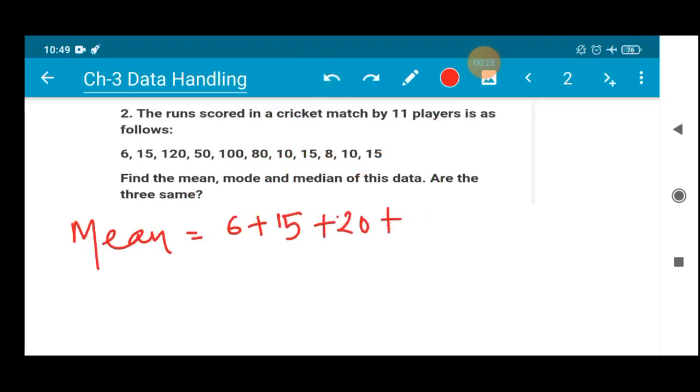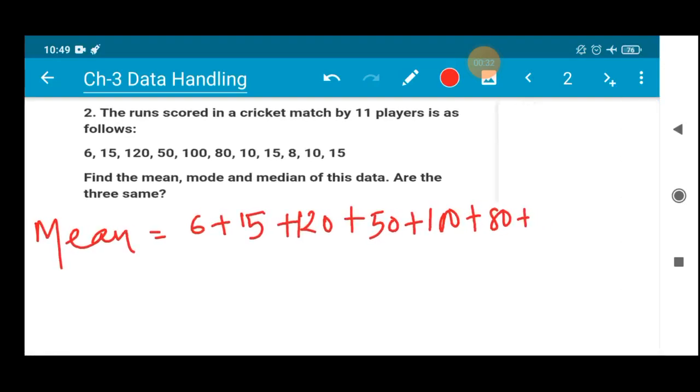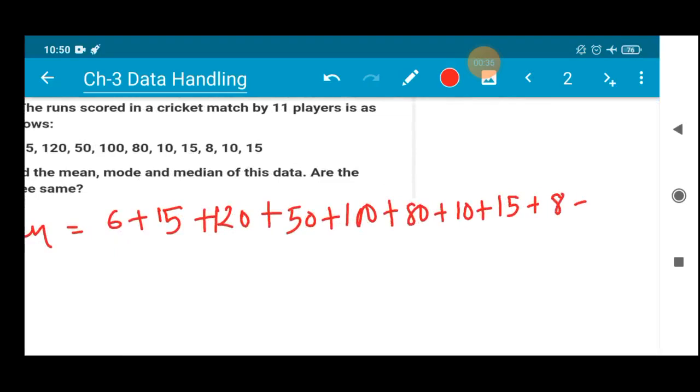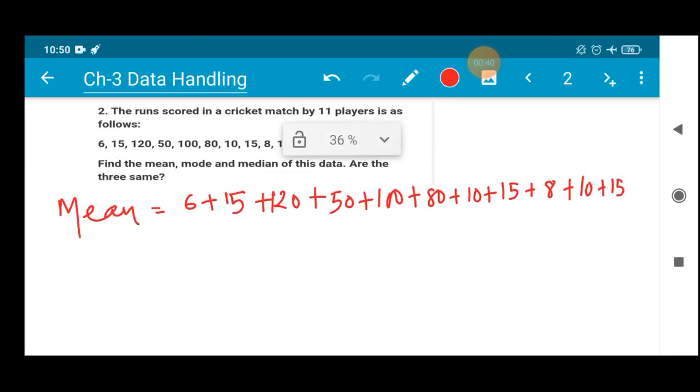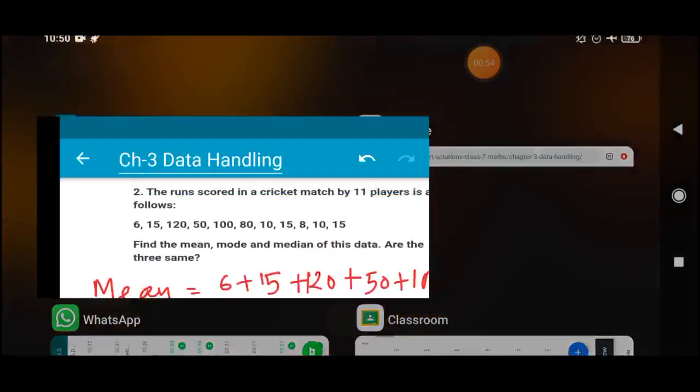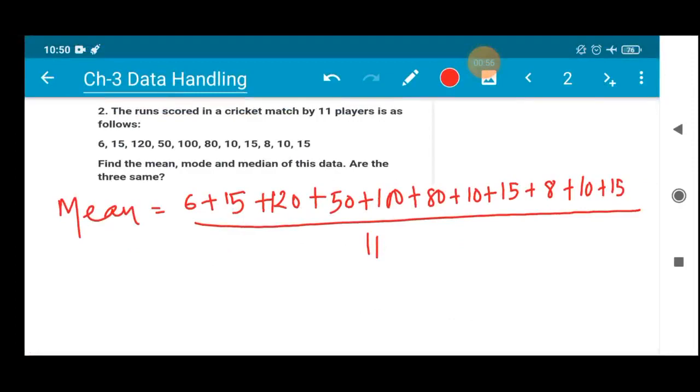It is 120 plus 50 plus 100 plus 80 plus 10 plus 15 plus 8 plus 10 plus 15, plus 6 and so on, all the observations. When you add this, what will be the total number of observations? It is the runs scored by 11 players, so it will be divided by 11.